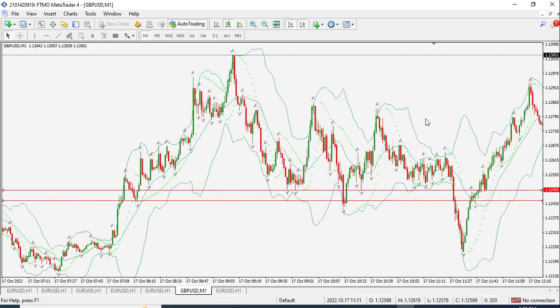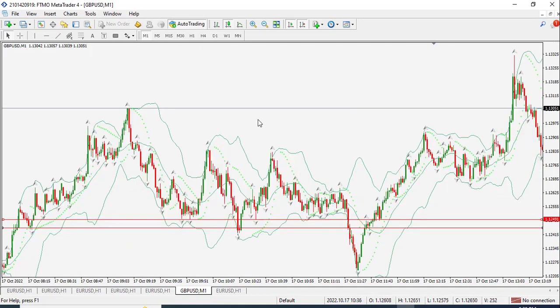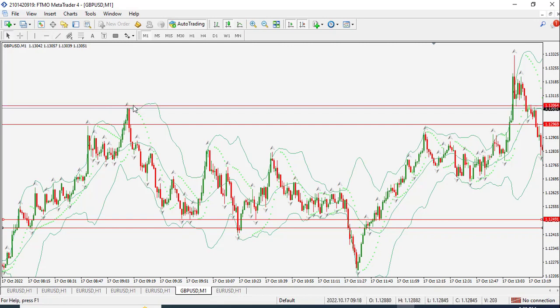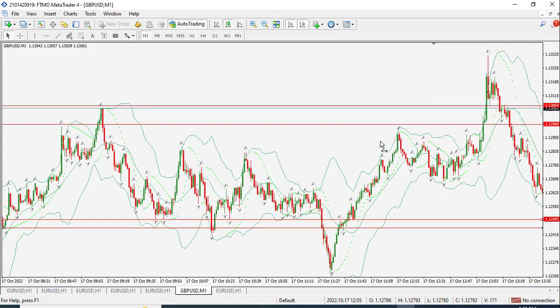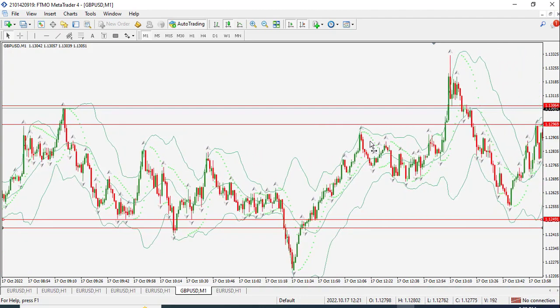So there we go. Now we just found another resistance line there, so mark that, and it becomes resistance. So we are expecting a future price reaction at that point. Let's play forward and look at that.